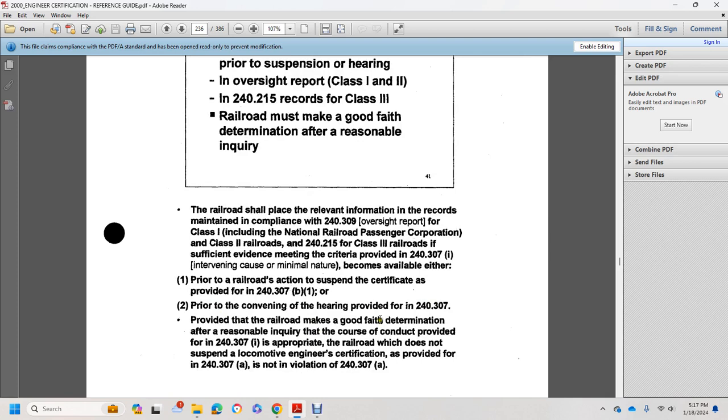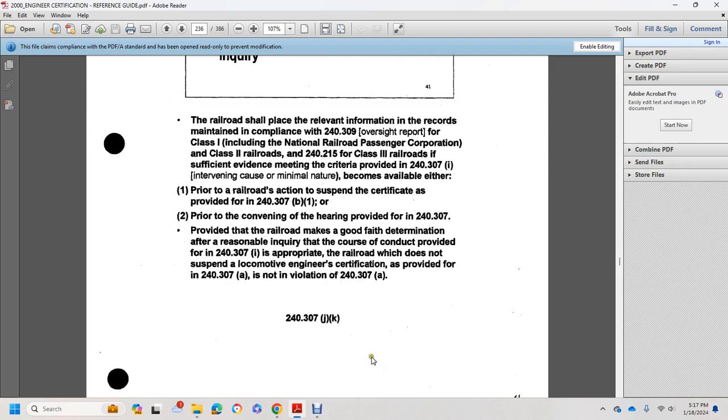Provided the railroad makes the good faith determination, reasonable inquiry occurs of the conduct provided in 240.307, and appropriate, the railroad does not suspend the locomotive engineer certification, as for 240.307(a), the no violation, 240.307(a).